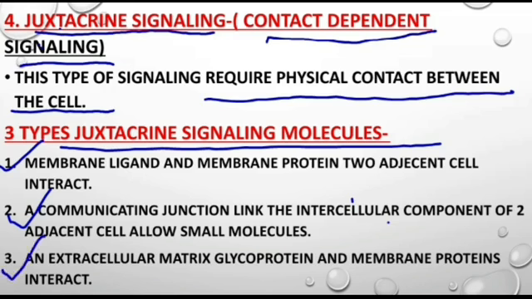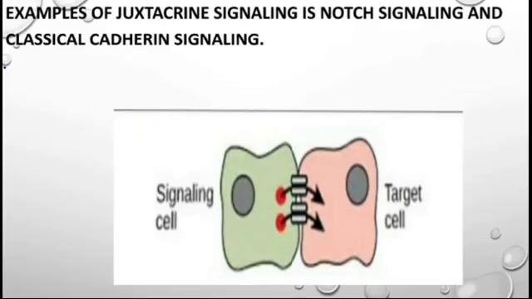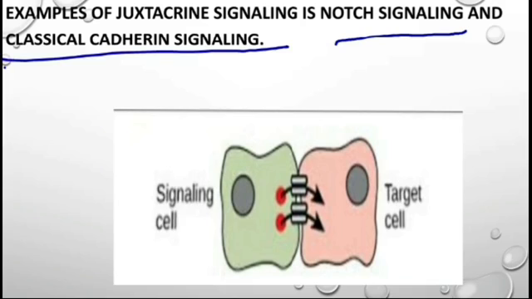The third one is the extracellular matrix glycoprotein and membrane protein interaction. Sometimes there is an interaction of the ECM and the membrane protein of an adjacent cell. They interact with each other in a contact dependent manner. In this slide you can see examples of juxtacrine signaling, which are Notch signaling and classical cadherin signaling. Notch signaling is used in cell proliferation or cell fate determination, etc.